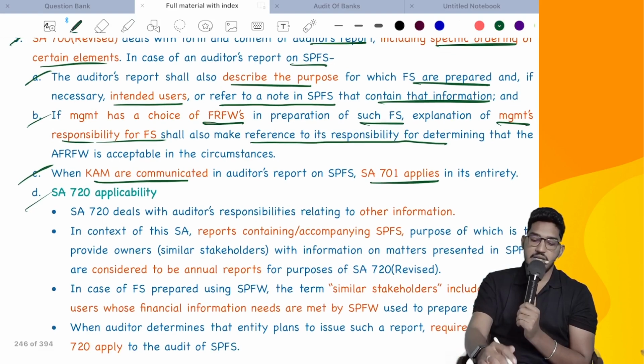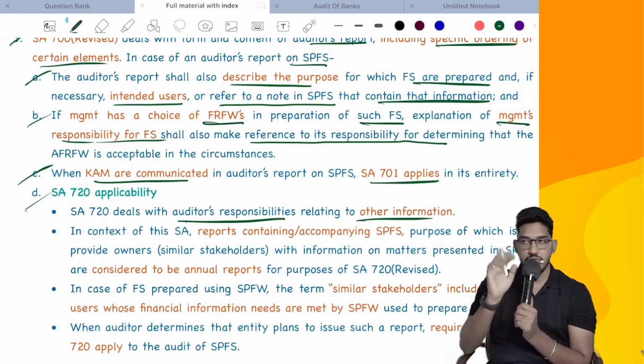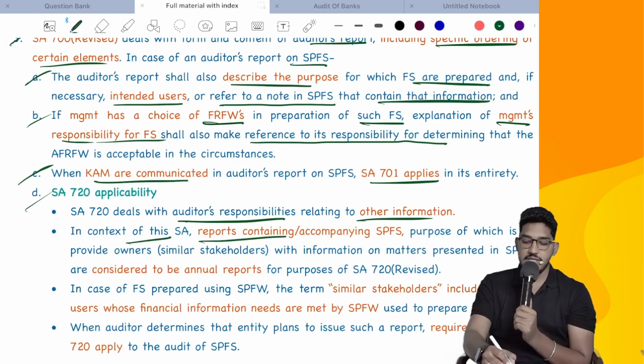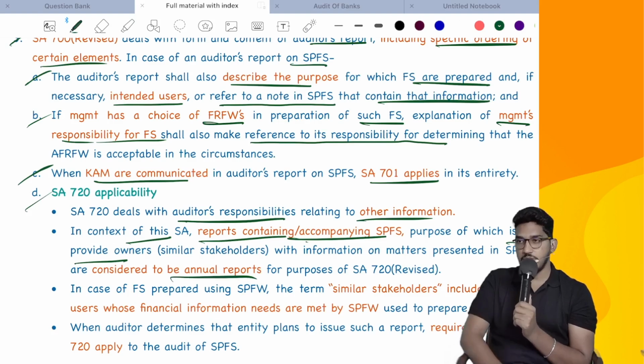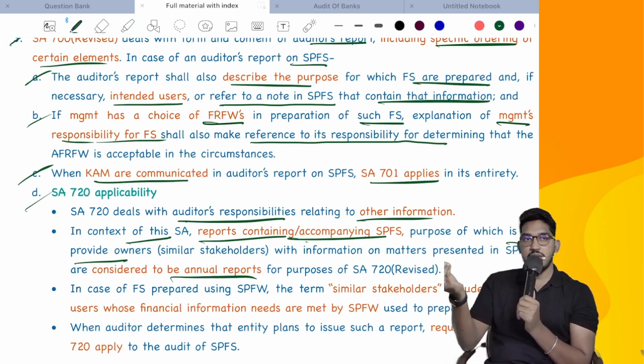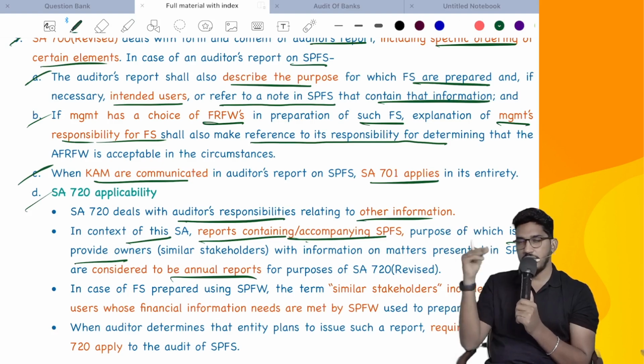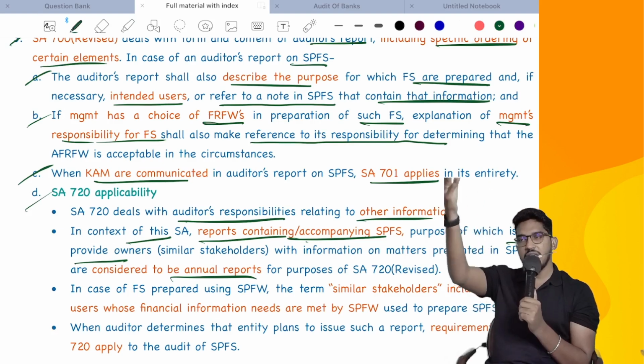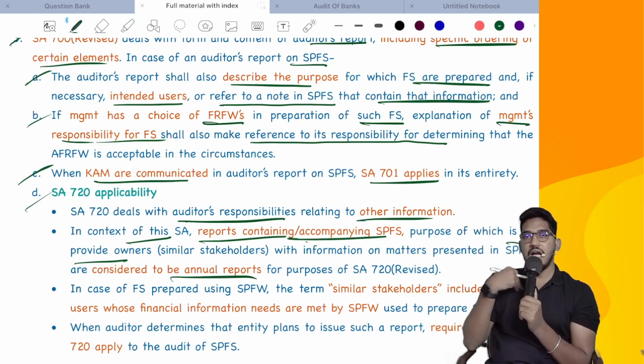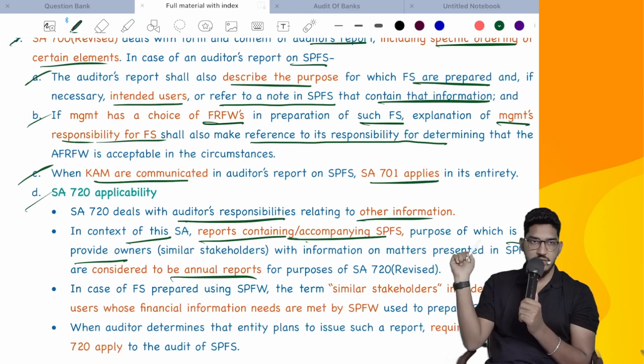If you read it here, SA 720 deals with auditors' responsibilities relating to other information. In the context of this SA, reports containing or accompanying special purpose financial statements, the purpose of which is to provide owners, will be deemed to be annual reports. That means if these special purpose financial statements contain some other information, we generally deem it as annual report. For a normal audit, the annual report name will be there. But in case of special purpose financial statements, if extra information is included, we consider it as annual report, and whatever responsibilities we have in SA 720 for annual report will be there here also.